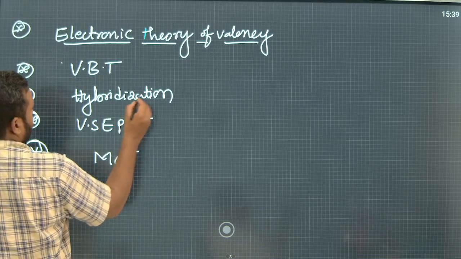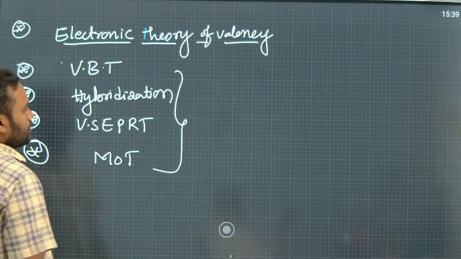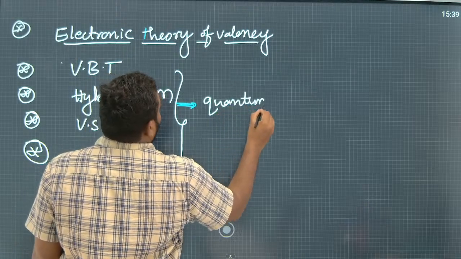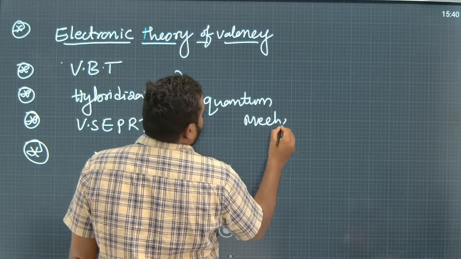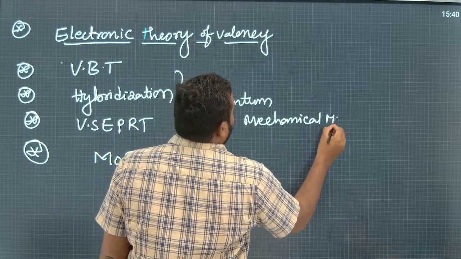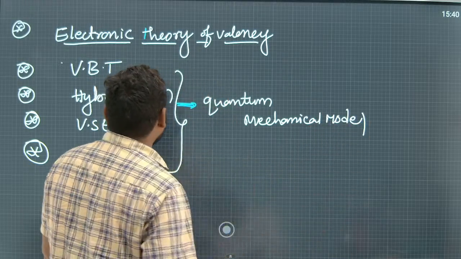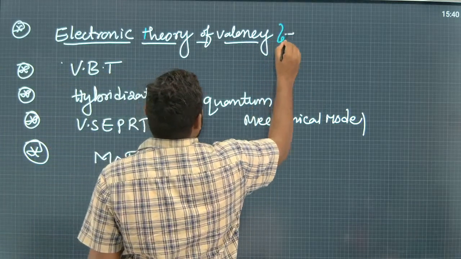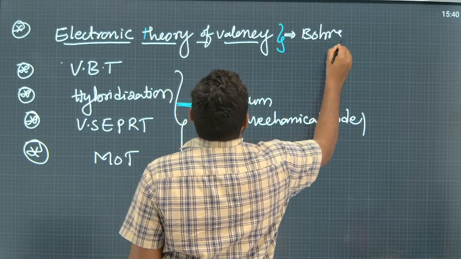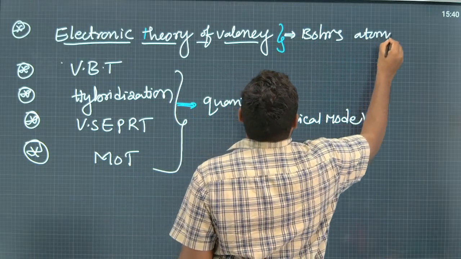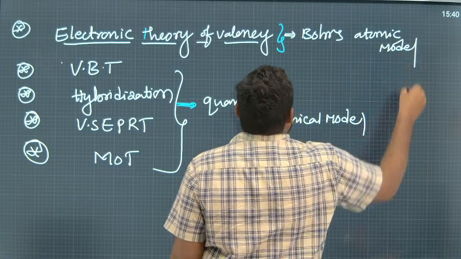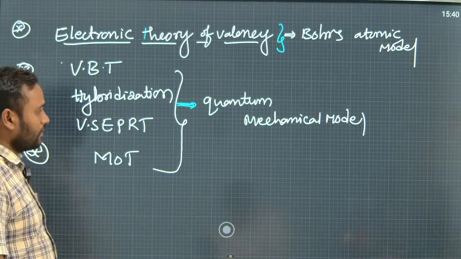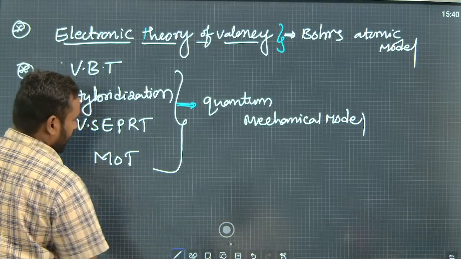VBT, hybridization and VSEPR theory are based on the quantum mechanical model, while the electronic theory of valency, or the modern theory of chemical bonding, depends on Bohr's atomic model. These are the theories which explain the formation of chemical bonding. Now let us discuss them one by one in detail.